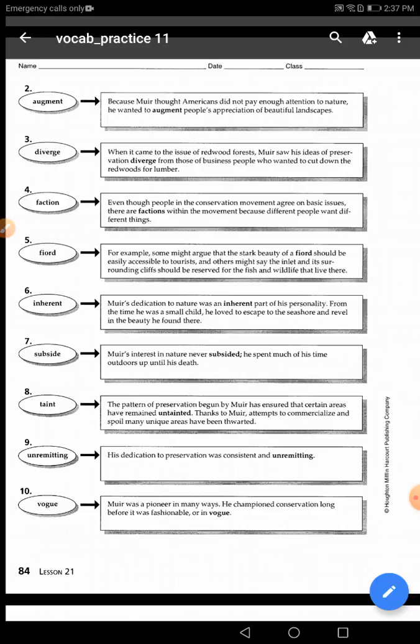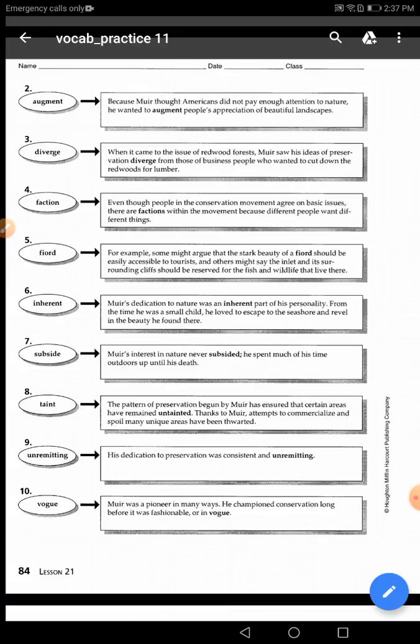So if you preserve a place or an area, guys, that area is not spoiled, of course. So the word untainted, you can have a clue to the word untainted when he said, thanks to Mayer attempts to commercialize and spoil, many unique areas have been thwarted, have been prevented. So the clue to the meaning of the word tainted is spoiled. So the word spoiled, and go to the next page. The word taint, it's number 14F.